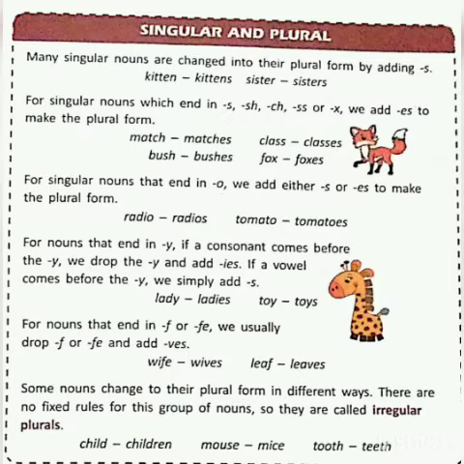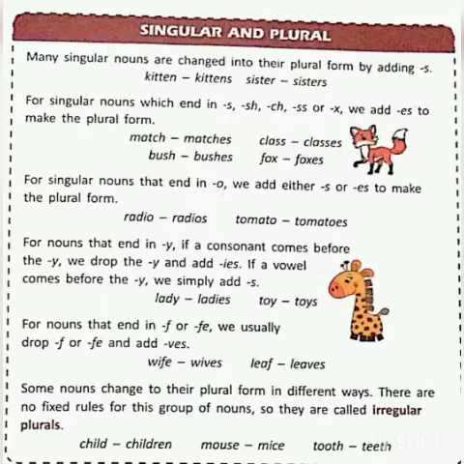Now there are some rules for changing singular nouns into plural nouns. Many singular nouns are changed into their plural form by adding s, like kitten becomes kittens, sister becomes sisters. The simple way to change a singular noun into a plural noun is to add an s there.